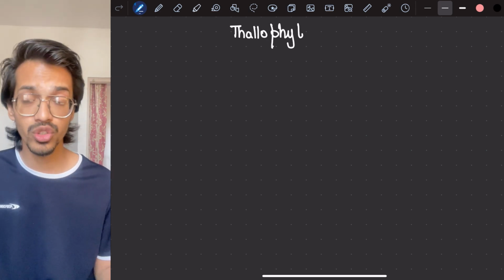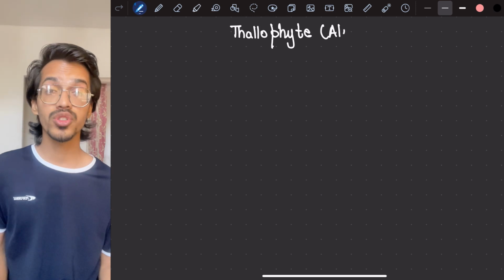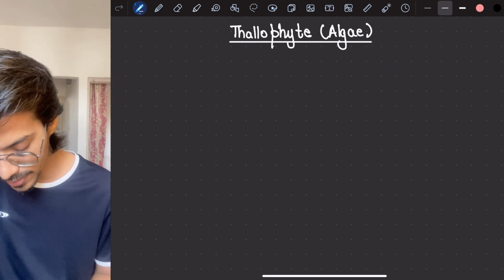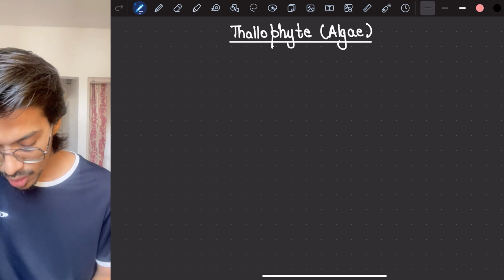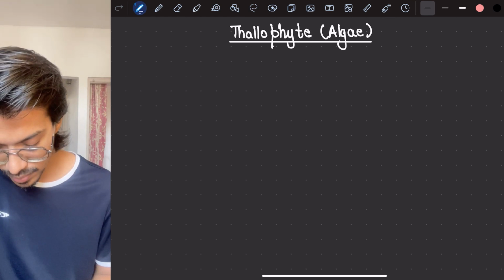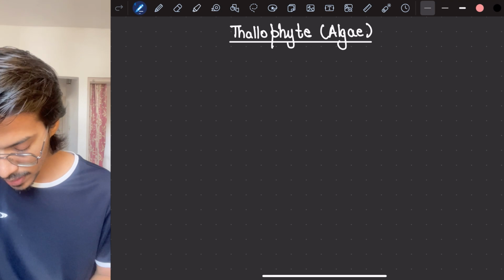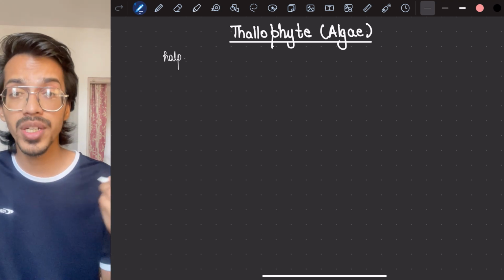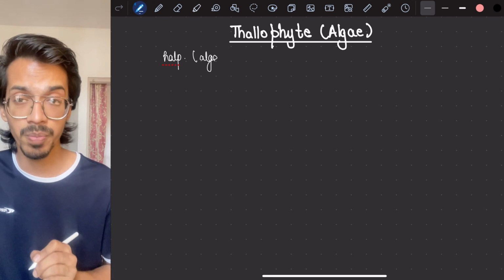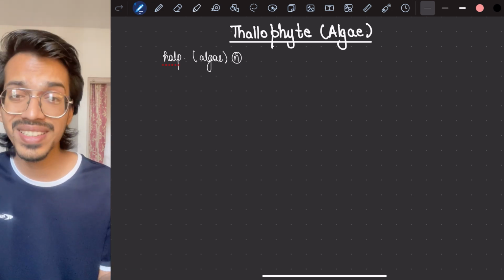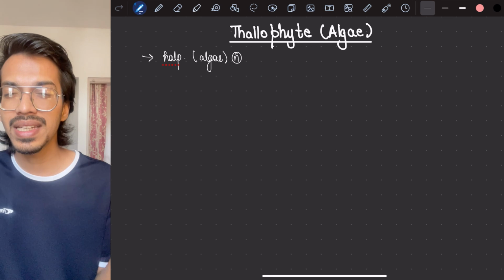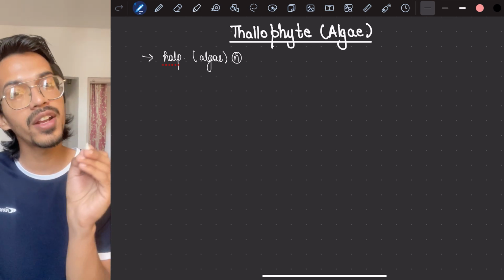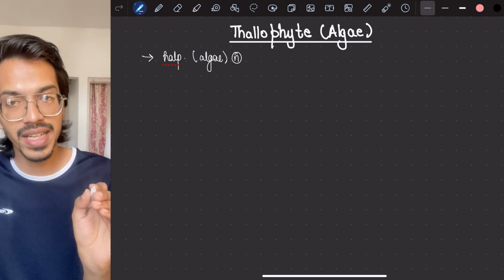That's it, nothing much. Now remember, most of the algae that you have been studying are haploid. So your algae is haploid, most of them. But there are certain cases where they are diploid or haplodiplontic also. Like your diploid one is Fucus. These things are given in your old NCERT, so you have to remember these facts. But here we are going with the major life cycle.